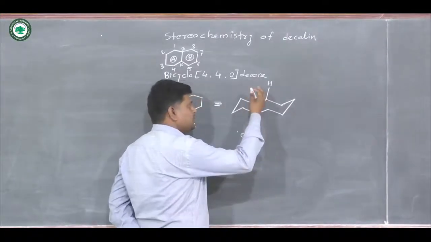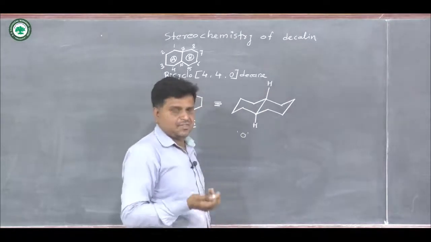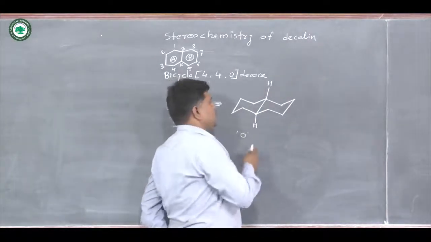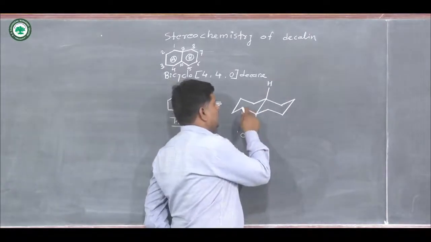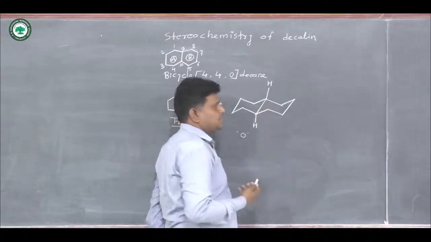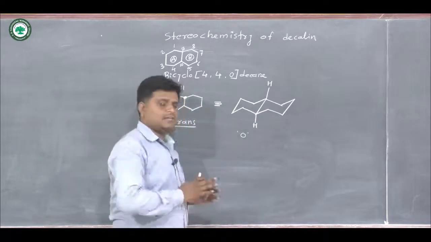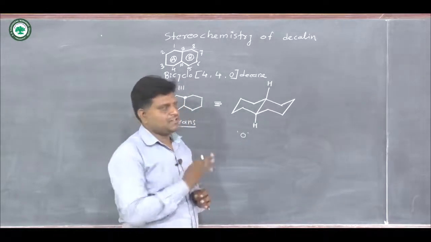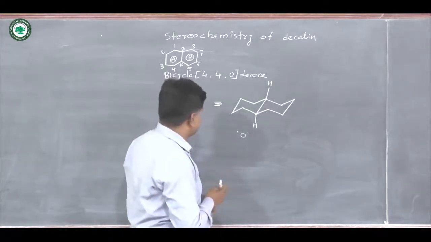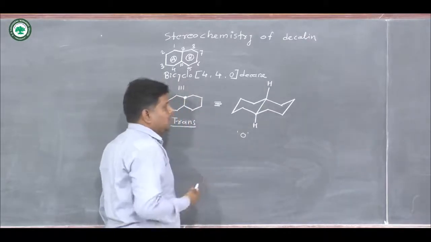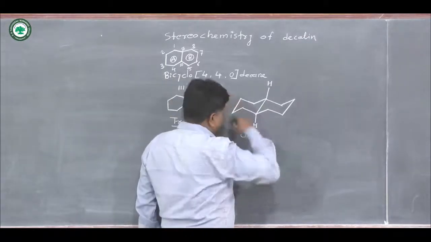Why? Because 1,3 diaxial interaction is absent, and there is no other bond at an axial position in the ring either, so the theoretical energy is always zero in this case. So this is one of the stable compounds.